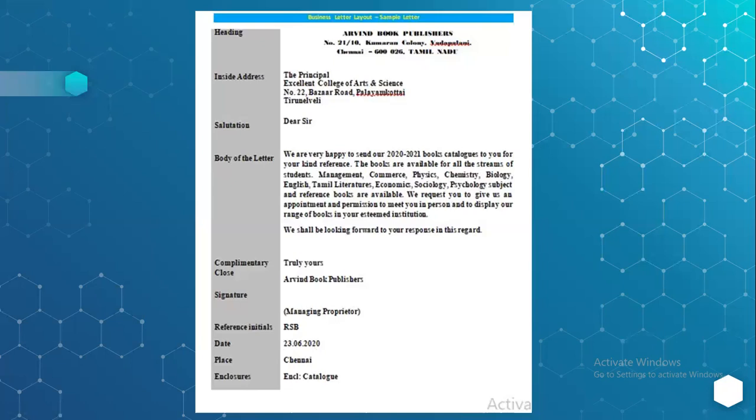From the next class onwards, we will be discussing different types of letters. We start with the inquiry letter. When you want to buy something and want to know information about a particular product or service, how are you able to draft an inquiry letter? What is an inquiry letter and what are its essential components? All these things we'll be discussing in the next video.